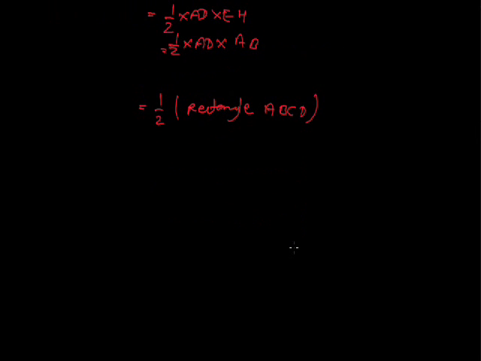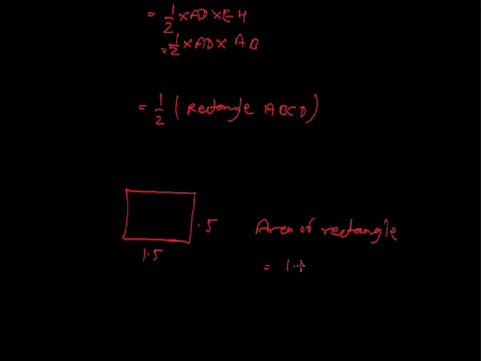This option will also be incorrect because the sum of the areas of the triangles will depend on the dimensions of the rectangle. If we take the dimensions, suppose length 1.5 and width 0.5, then the area of the rectangle will be 1.5 into 0.5, which means 0.75. This is not a whole number, so B option is incorrect.